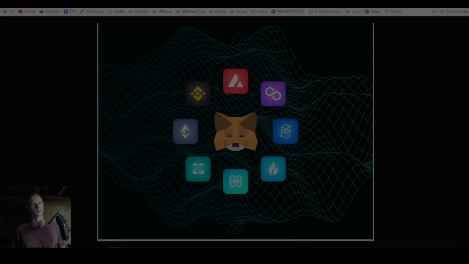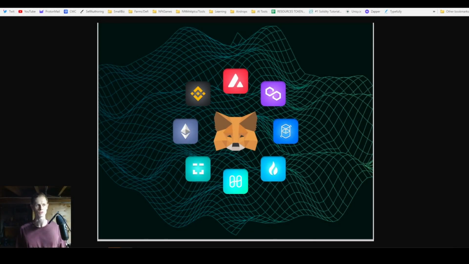Hey guys, insightful info here. In this video we're going to go over how you can bridge funds from ETH mainnet over to Arbitrum so you can get ready for the Odyssey event, potentially get the airdrop if there is one, and also how to bridge to basically any EVM compatible chain via Metamask from ETH mainnet, and that includes Binance Smart Chain, AVAX, Polygon, Phantom, Harmony, and a few others.